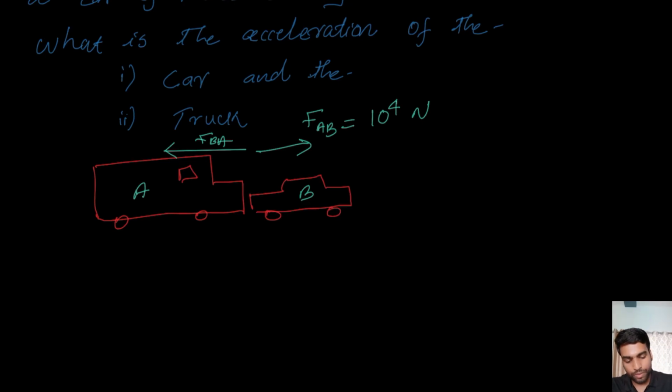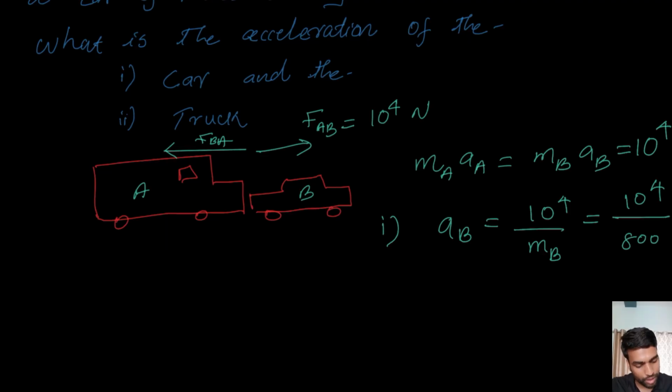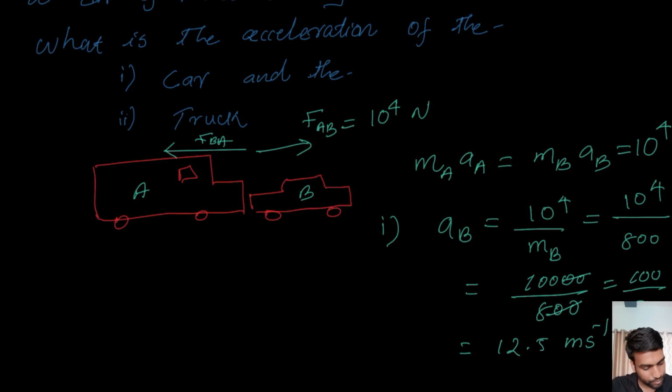Good. Now we can therefore write m_A a_A must be equal to m_B a_B. That force is directly given, 10 to the power 4, right? And therefore, the acceleration of the car, first of all, will be a_B equal to 10 to the power 4 divided by the mass of the car. So 10 to the power 4 divided by 800 kilogram, right? That will be 10,000 divided by 800. The 0s cancel, so 100 divided by 8, which is definitely 12.5 meter per second square.